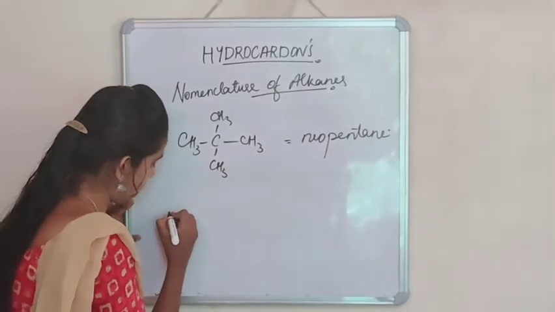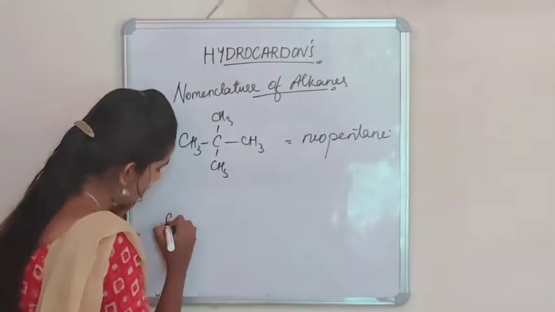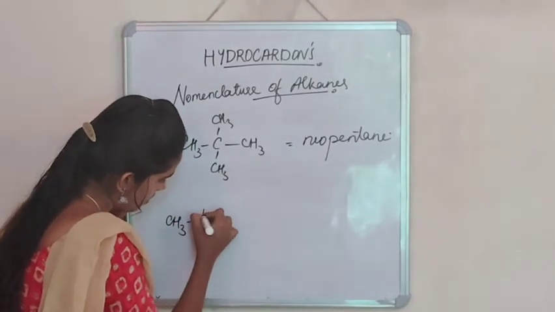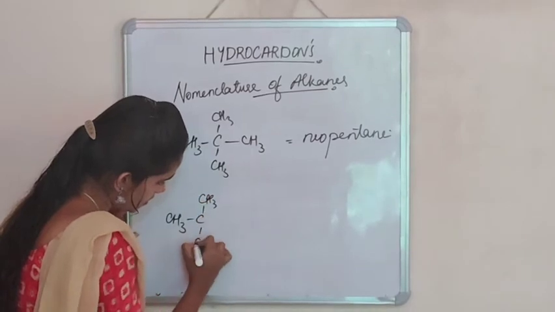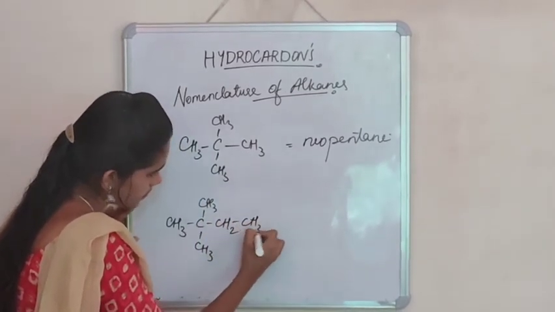Now let's consider another example where two methyl groups are substituted on the second carbon atom. Let's consider an example where there are 6 carbon atoms. So that is CH3, CH3, CH2, CH3.